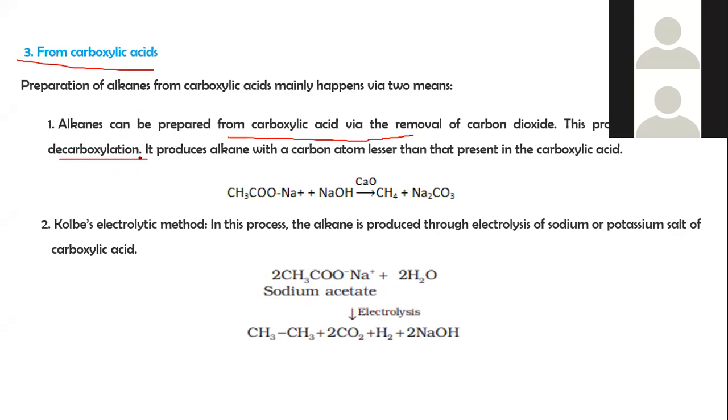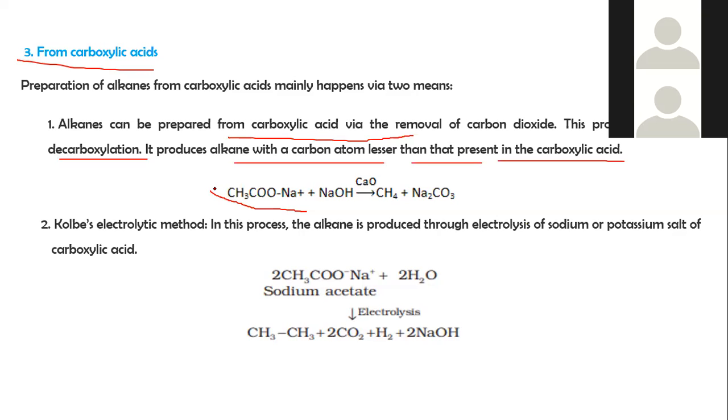It produces an alkane with one carbon atom fewer than that present in the carboxylic acid.